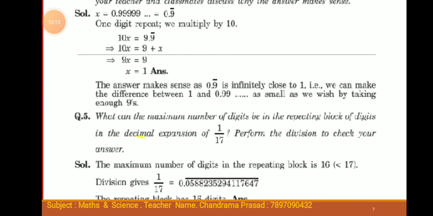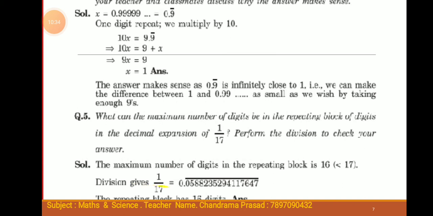What can be the maximum number of digits in the repeating block of digits in the decimal expansion of 1 by 17? Perform the division to check your answer. Solution.